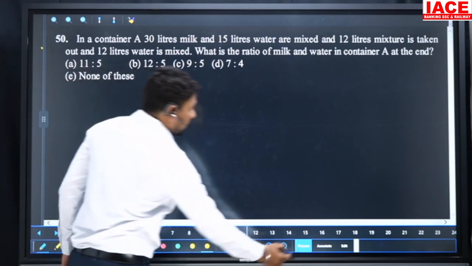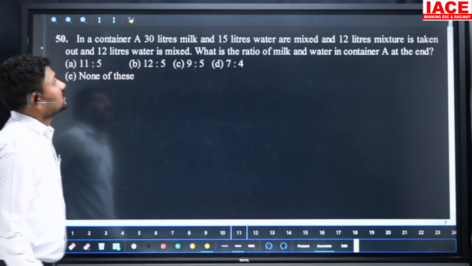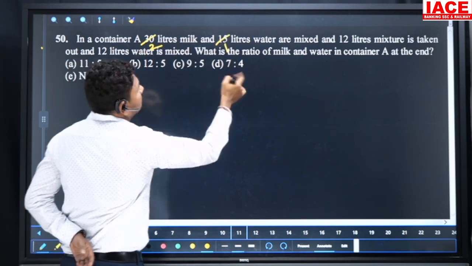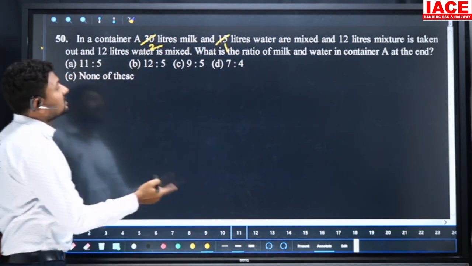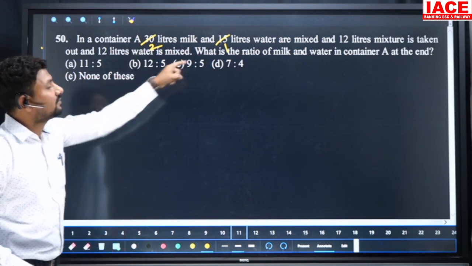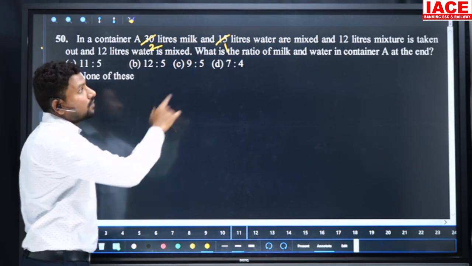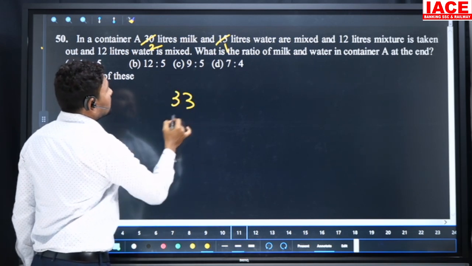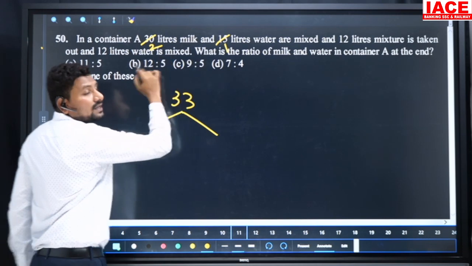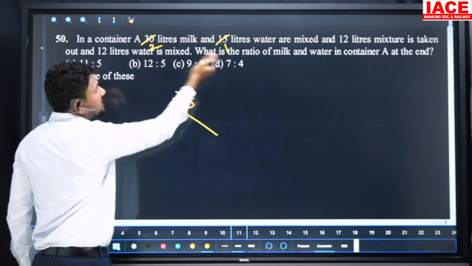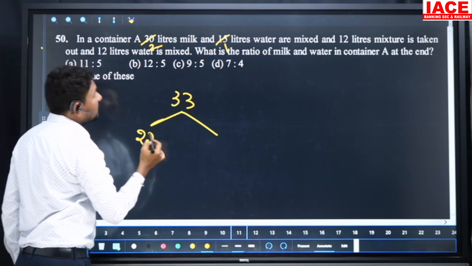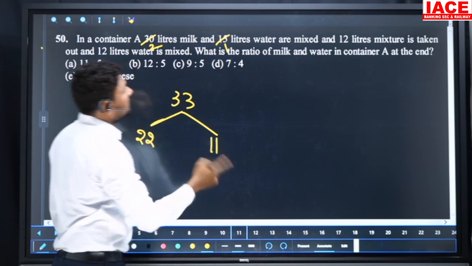Next question. A container contains 30 liters milk and 15 liters water. The ratio is 2 is to 1. It is mixed and 12 liters of mixture is taken out. 30 liters and 15 liters means total is 45 liters. Out of 45 liters, 12 liters will be gone, so remaining is 33 liters. This 33 liters we have to separate ratio-wise, 2 parts and 1 part. Total is 3 parts. 3 parts is equal to 33, so 22 liters belongs to milk and 11 liters belongs to water.